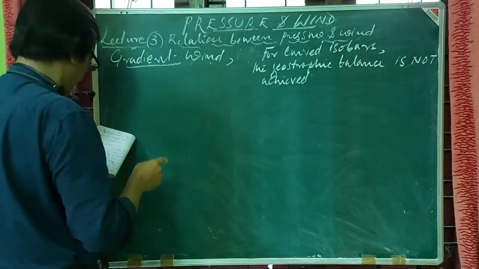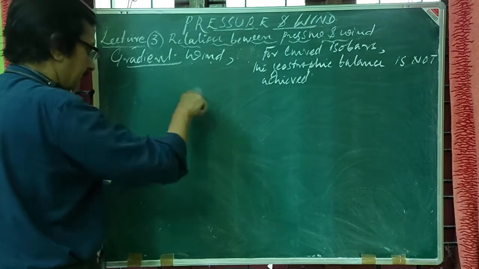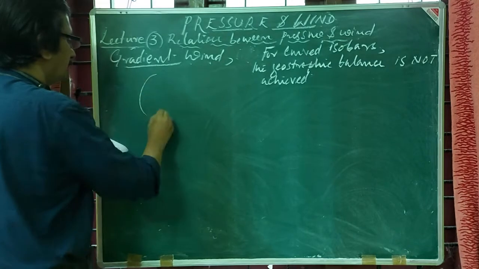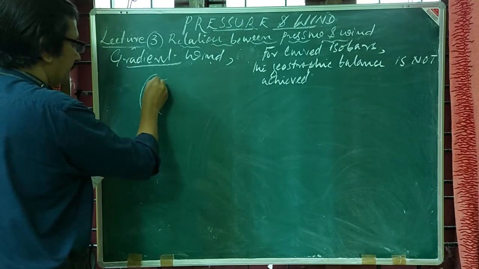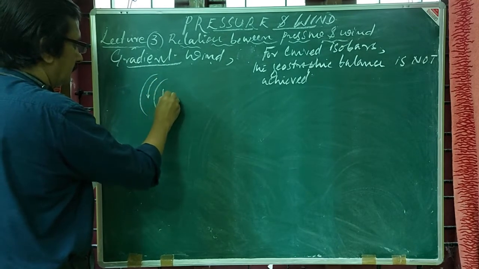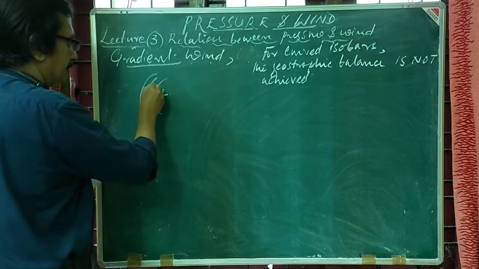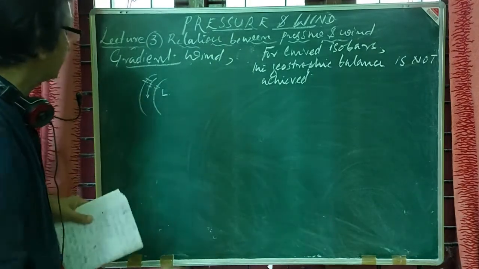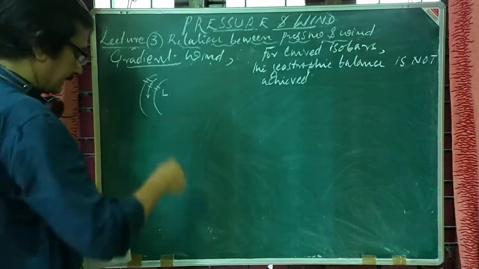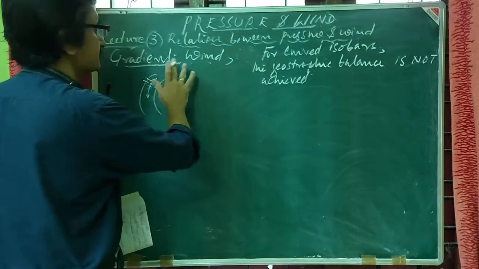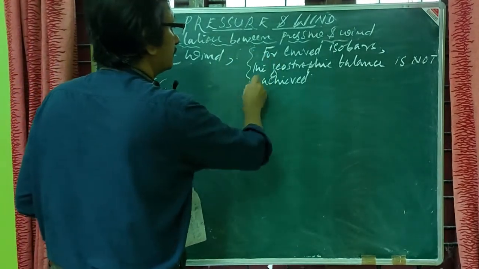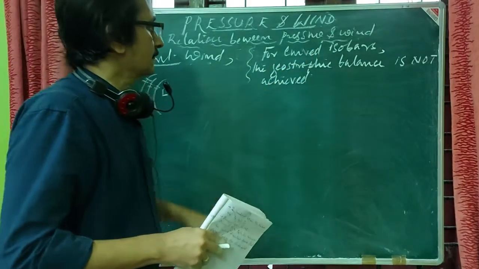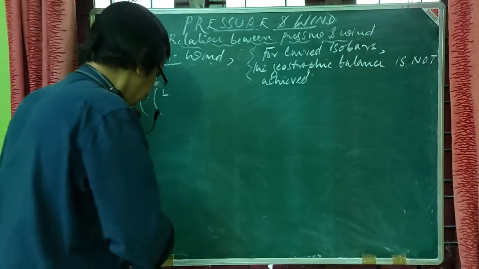So it should be a curved path around a low or around a high and parallel to the isobars, then we can call the wind gradient wind. No doubt it must satisfy the curved isobaric nature.